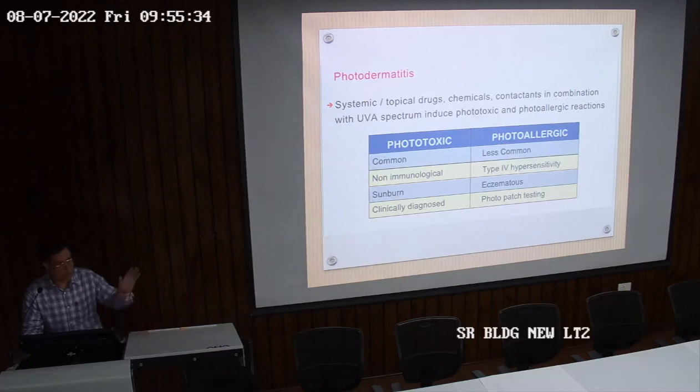So once you are exposed to the sun, directly you will get redness or tanning, whatever it is. That is phototoxic. Immediately you will get it, as in cases of irritant contact dermatitis. What you get in the second instance is the allergic type of reaction. This is photodermatitis or eczematous type of photoallergic contact dermatitis. It is clinically diagnosed; photopatch testing is required.